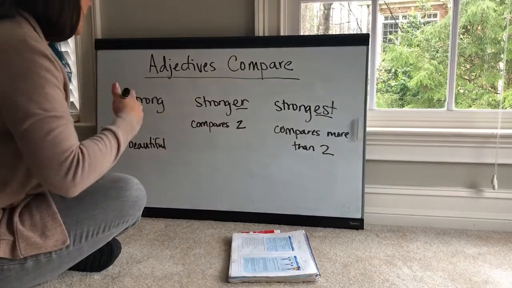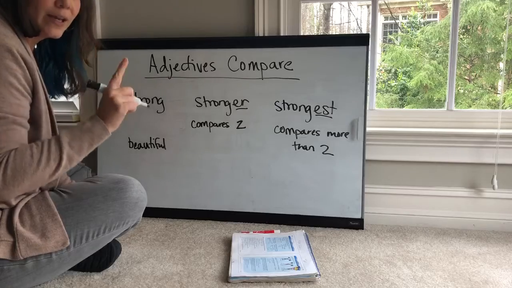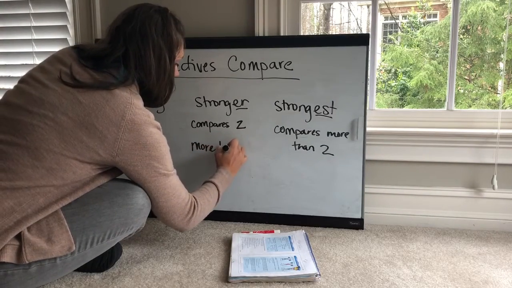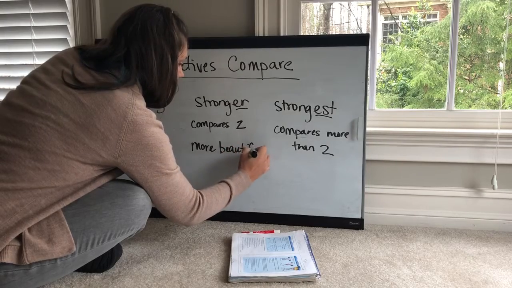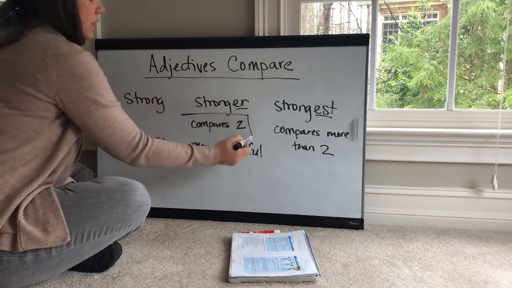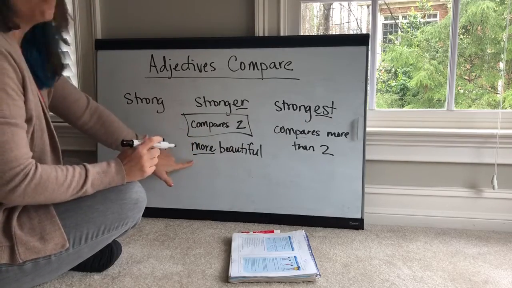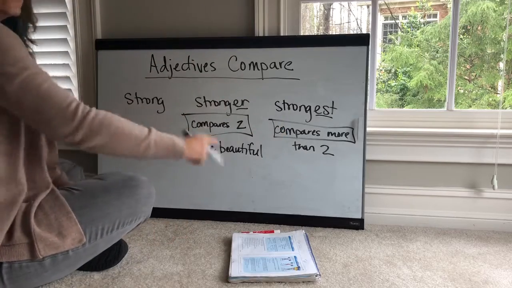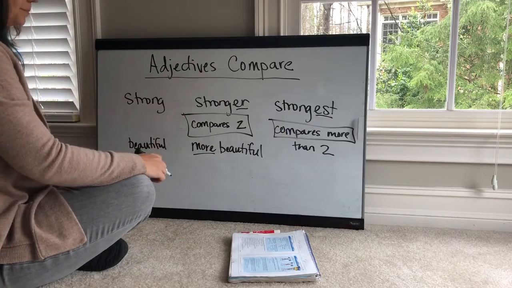That is silly. So some adjectives are irregular, and we would say, I am more beautiful. This is correct speech. Instead of adding the ER when we are comparing two, we're going to add more to some adjectives. And you guessed it, we are not going to add EST to these irregular adjectives.